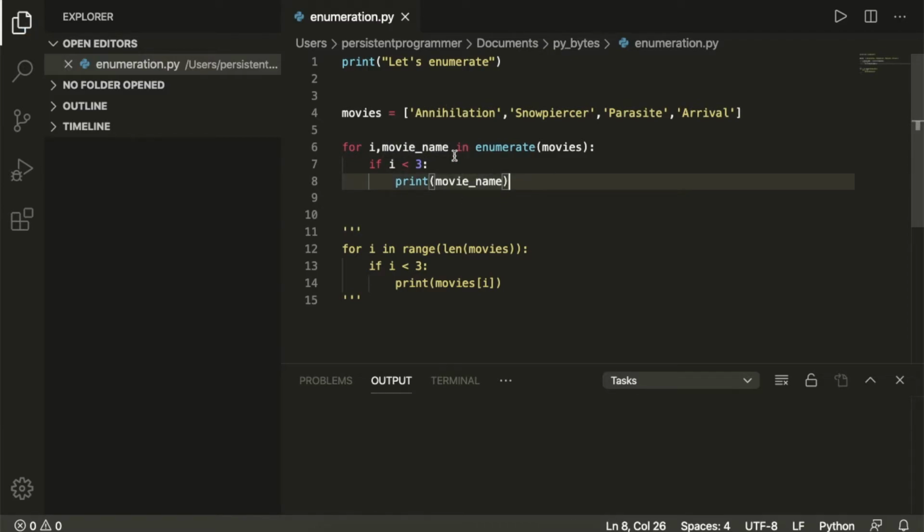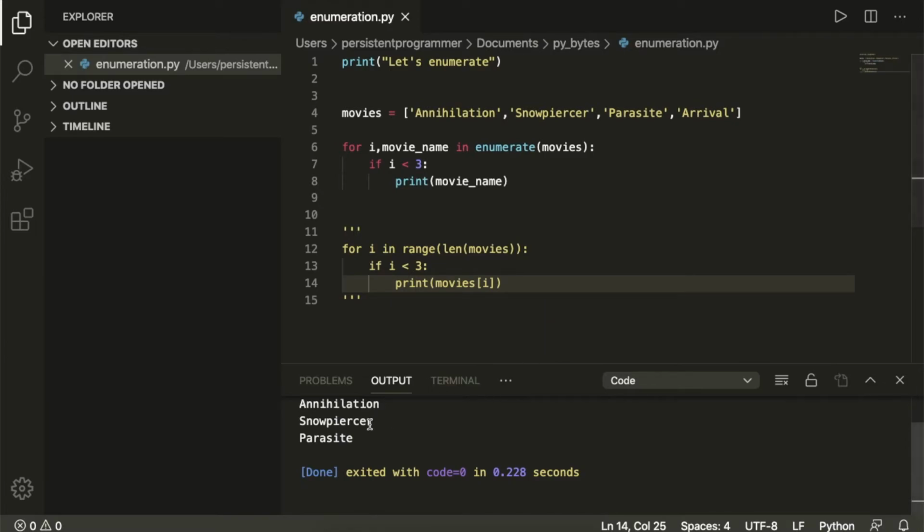Right, so this is a very useful feature because a lot of the times we need to do something with the index, and it's just so easy and clean to write it out this way. And the movie name variable identifies exactly what we are getting here in our list, right? So let's go ahead and print this. So I'm going to save and run my code. Okay, great. Yeah, so we get the same answer here, which is exactly what we were looking for.